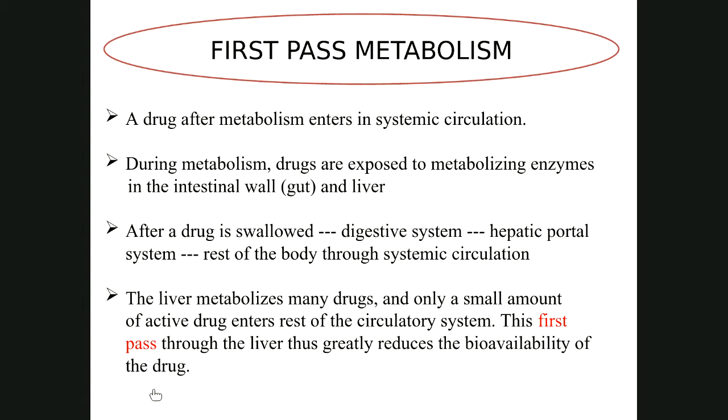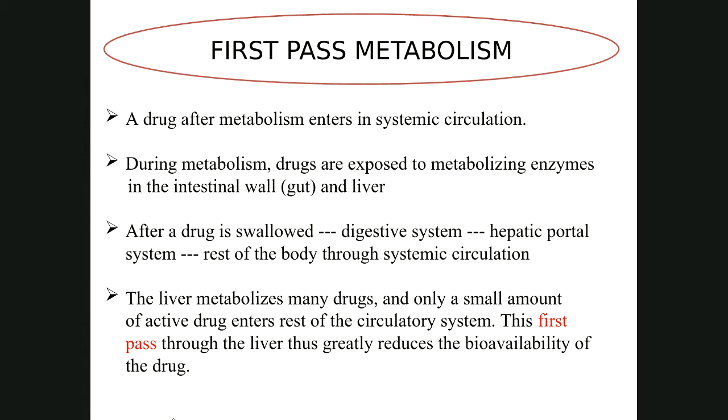That means the amount of drug that is available to the body for producing its action. That is known as bioavailability. So the more the drug is digested by the liver, less amount of drug enters into the circulation and the bioavailability reduces. Simple example I will give you just for you to understand.